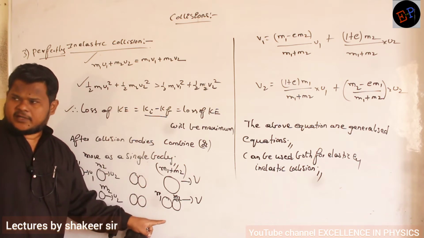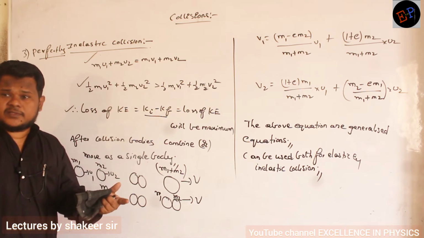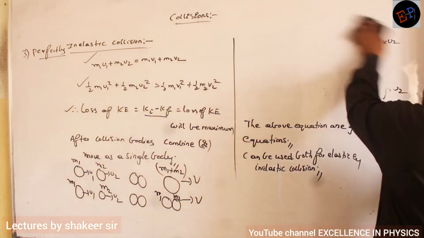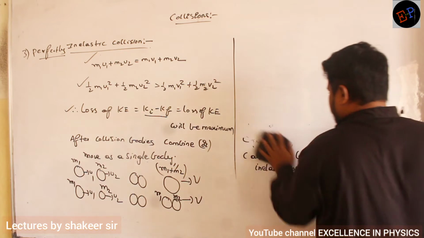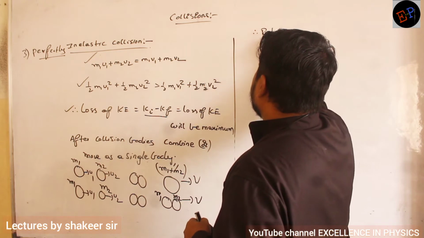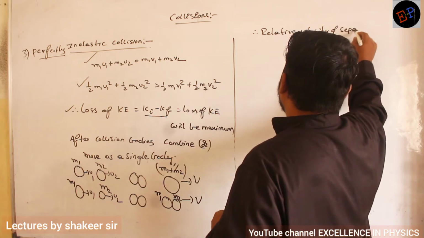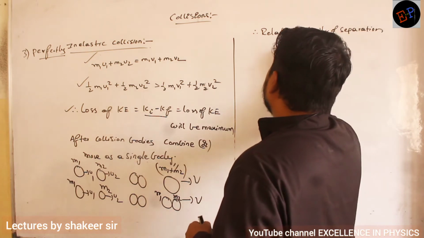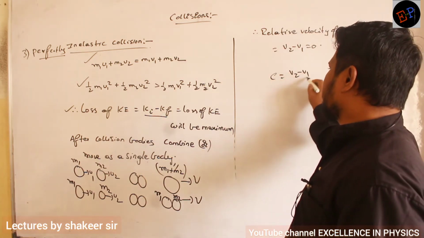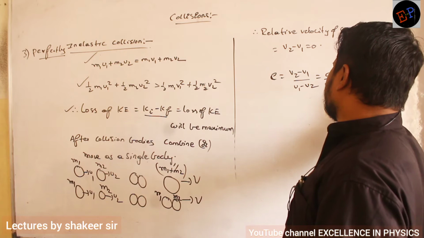After collision, are they getting separated? They are not getting separated. So what will the relative velocity of separation be? 0. Understood, no? Therefore we write: relative velocity of separation will be 0. Therefore what is the coefficient of restitution? v2 minus v1 divided by u1 minus u2. So 0 divided by u1 minus u2 is equal to 0.